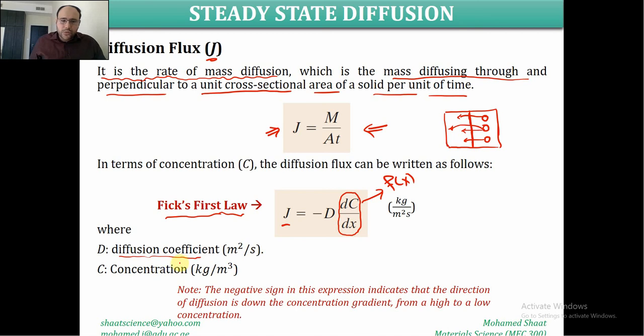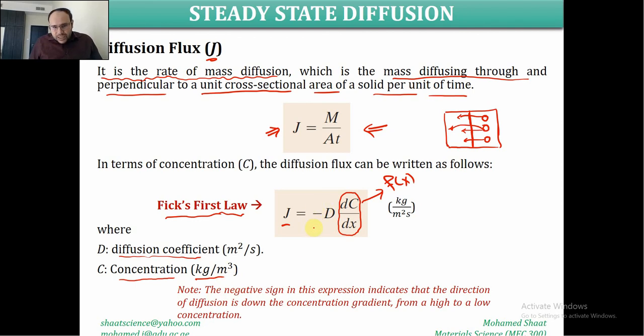D, again, is the diffusion coefficient. C stands for the concentration, which should be measured in kilogram per meter cubed, which is like a density. So this is like the material density at this position. How would this change over the position from one position to the other? This gives the concentration.